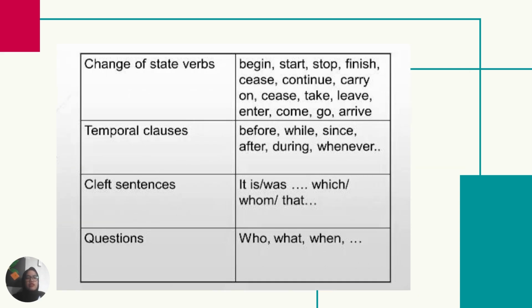And the next is the change of state verb: begin, start, stop, finish, cease, and etc. For the temporal clauses, it's before, while, since, after, during, and whenever. For the cleft sentence, it's it was or was, which, whom, or that. For the question, it is who, what, and when.